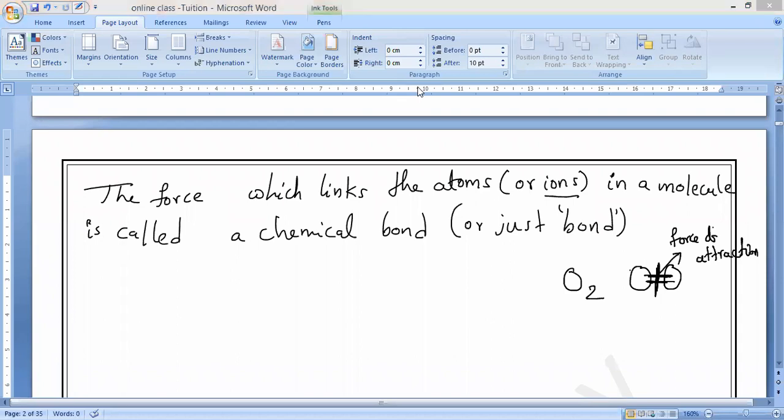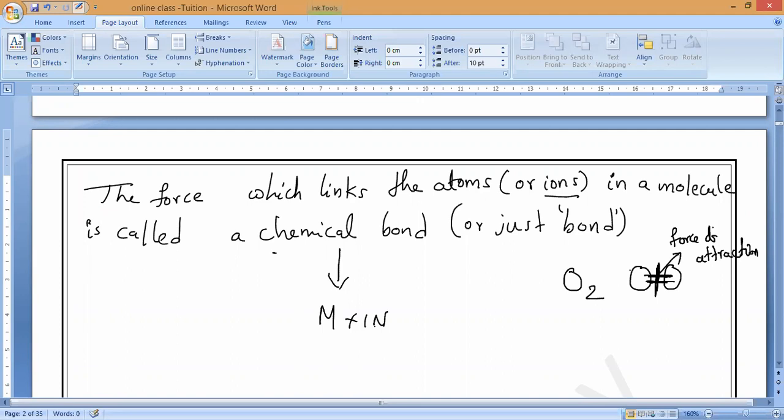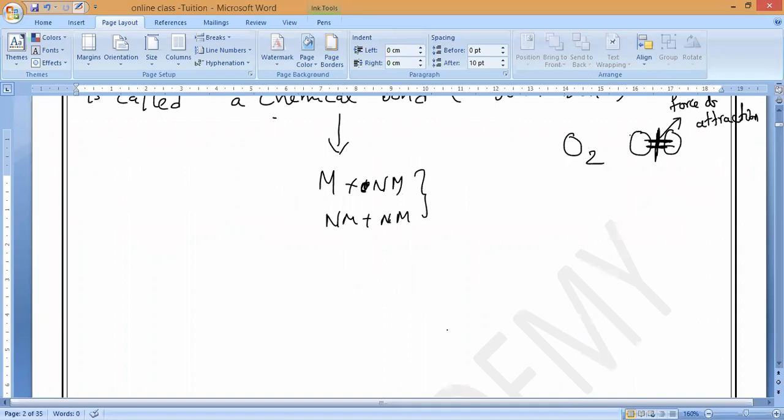If you observe very carefully, the chemical bond is formed by what? Either metal plus non-metal or non-metal plus non-metal. First we should know the meaning of inert gases, which are unreactive in nature. So let us discuss that. Please all of you keep heading. If you understand why the inert gases are not reacting, then you can automatically understand why metals and non-metals react.